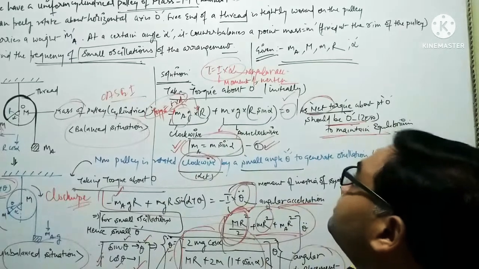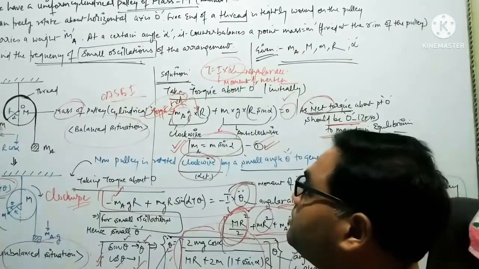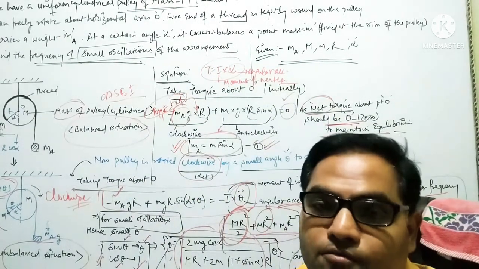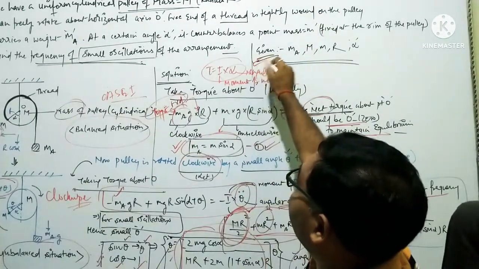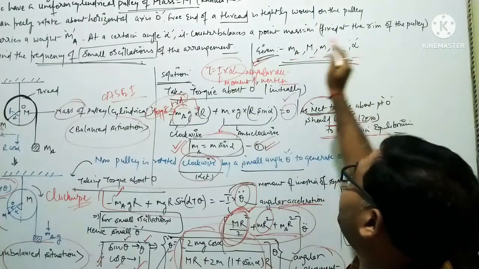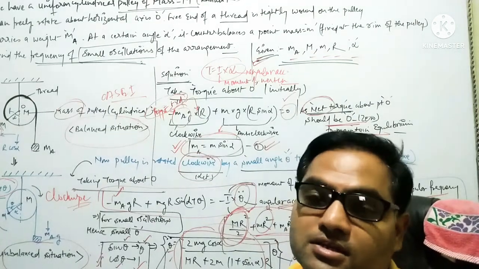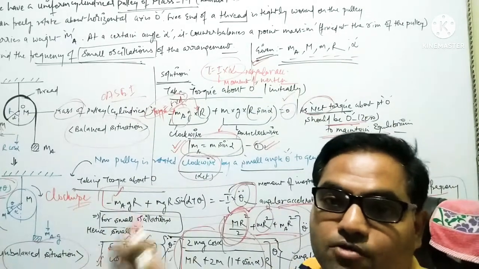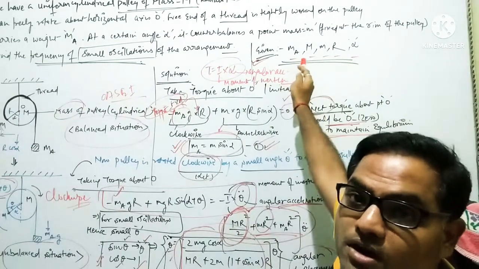Before solving this question, a candidate should first approach what is given and what has to be found. That's why I have mentioned in the first condition what we are given: MA, M, MR, alpha. The solution that comes after our calculation should be in terms of these quantities, because these quantities are given.